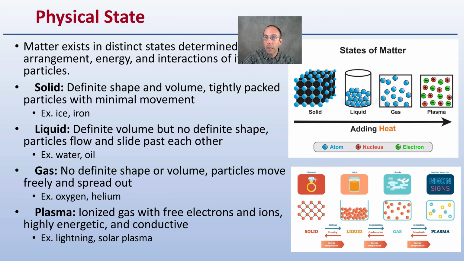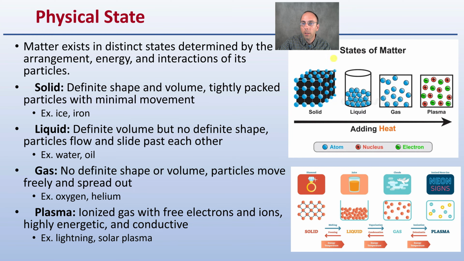So that physical state, let's dive into just a little bit more detail of the solid, liquid, gas, and plasma. It does exist in these determined arrangements. Solid is that defined shape and volume of tightly packed molecules with minimal movement that kind of vibrate in place, such as ice and iron. Liquid has a defined volume but no defined shape. The particles flow and kind of slide past each other, such as in water and oil.